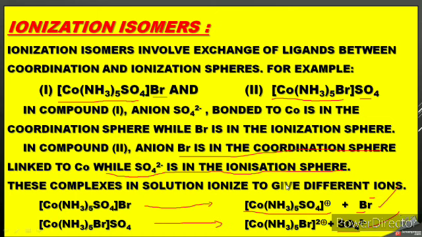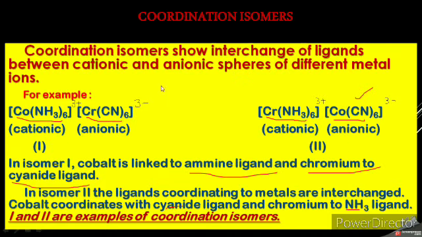Okay, then next one is the coordination isomers. Coordination isomers show interchange of ligands between cationic and anionic complexes of different metal ions. Now see the examples. First one is [Co(NH3)6].